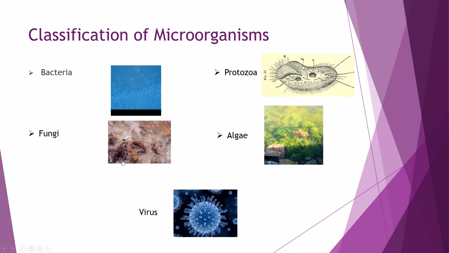The first group is bacteria. The picture which you are seeing in front of bacteria is of Bacillus, which is responsible for converting milk into curd. The second group is of protozoa. The picture is of paramecium, which has several cilia for movement. The third group is fungi. The picture of bread mold is in front of fungi. The last group is of algae.